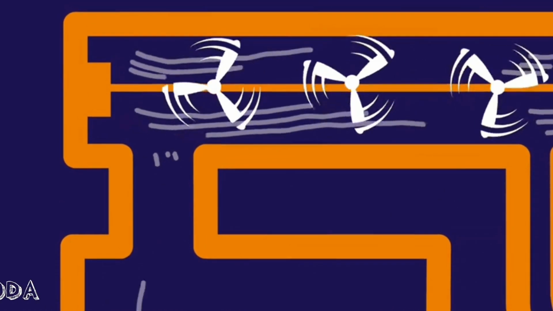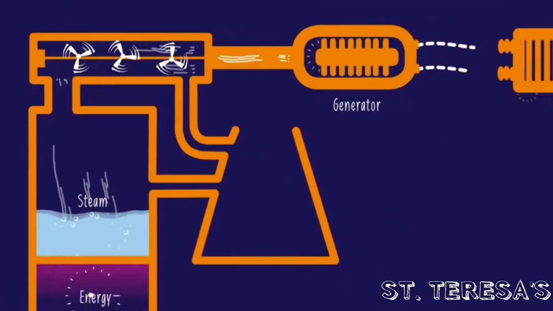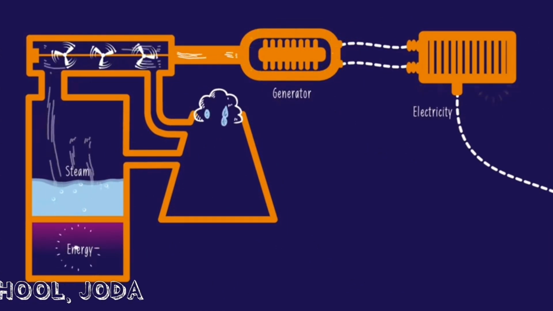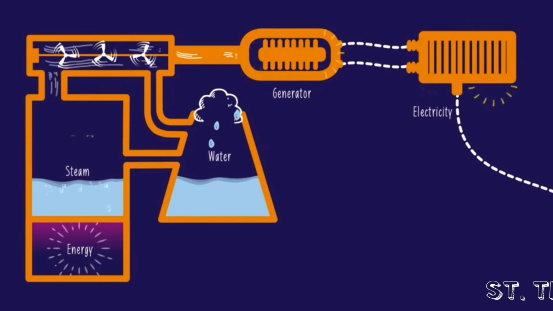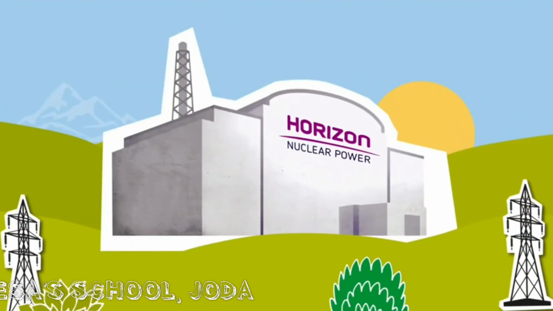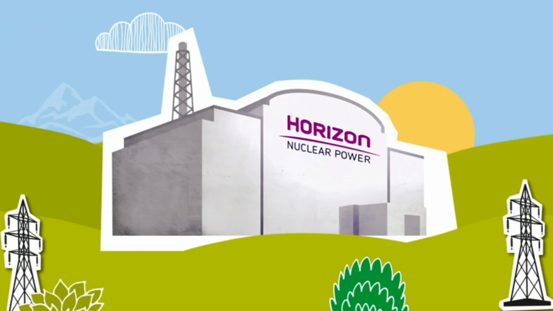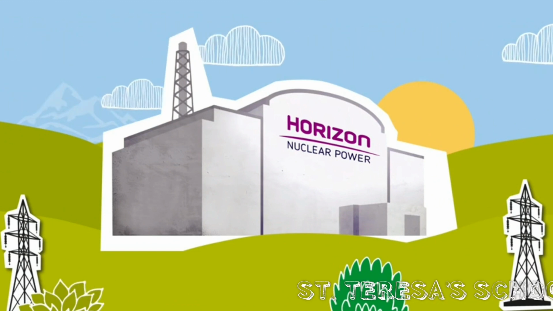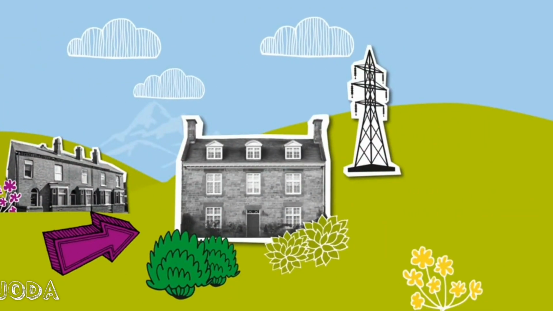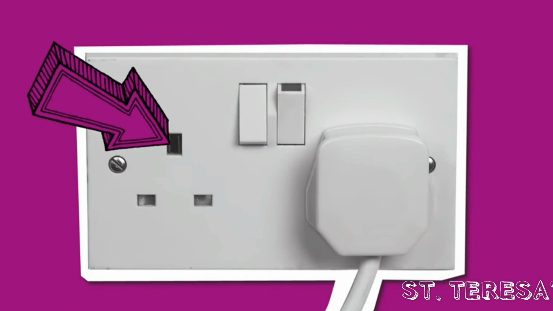Steam spins the huge turbines that work the generator and make electricity. After the energy is created in nuclear plants, it moves through wires to buildings and plugs, and we use it.